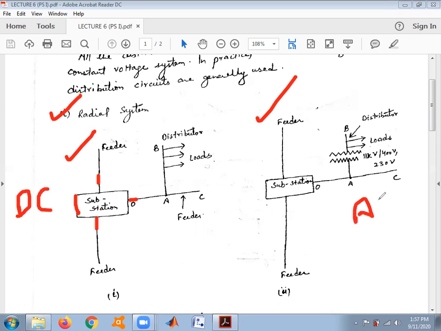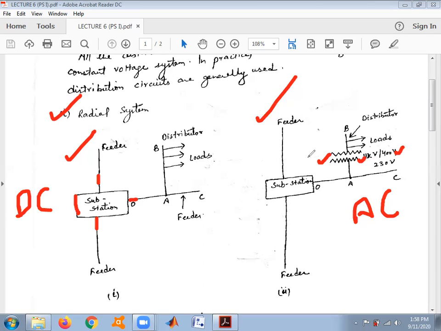When we talk about AC distribution system, how can we distinguish between DC and AC? In the distributor, they have used a step down transformer, which steps down the voltage from 11 kilovolt to 400 volts. When we talk about three phase, it is 400 volts. When we talk about single phase, it is 230 volts. So AC and DC are distinguished by the use of a transformer in the distributor.